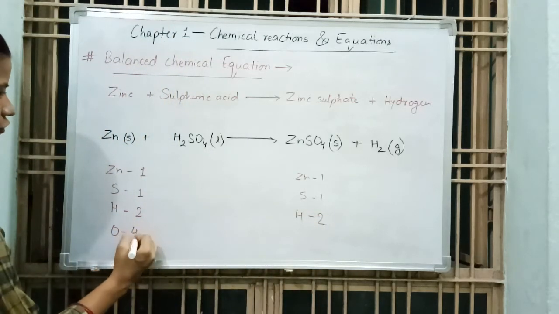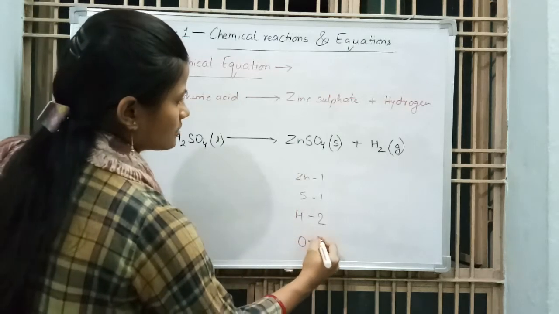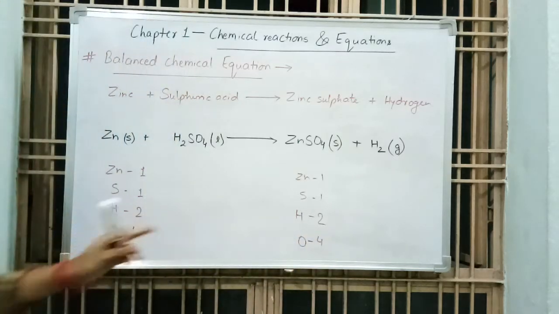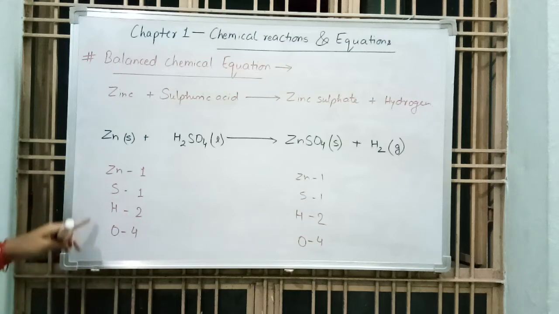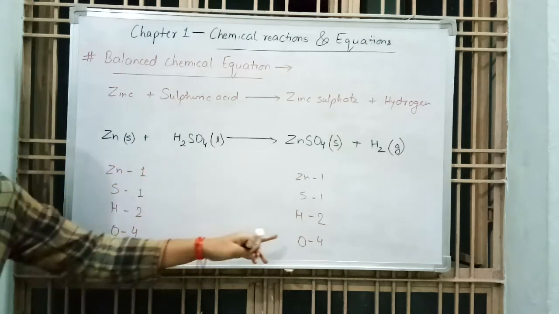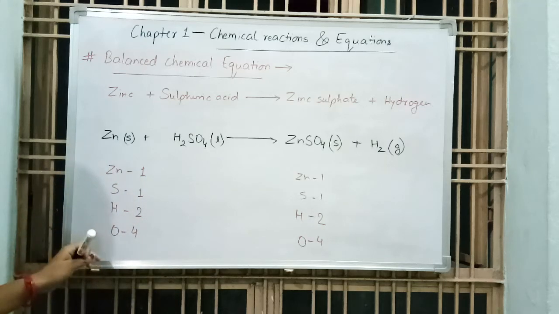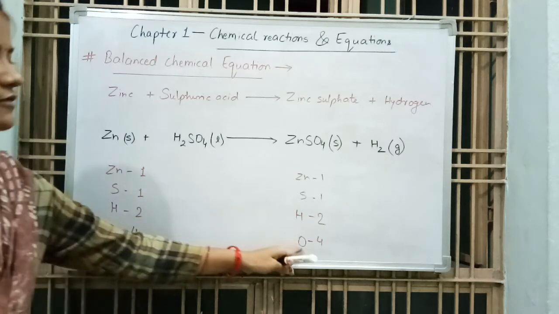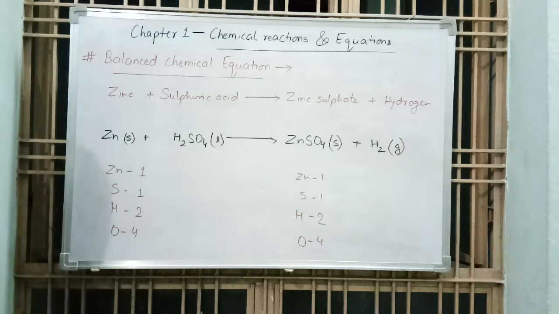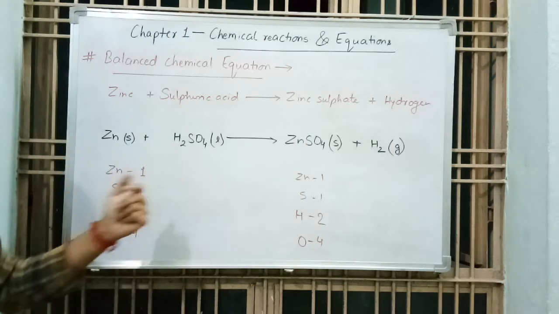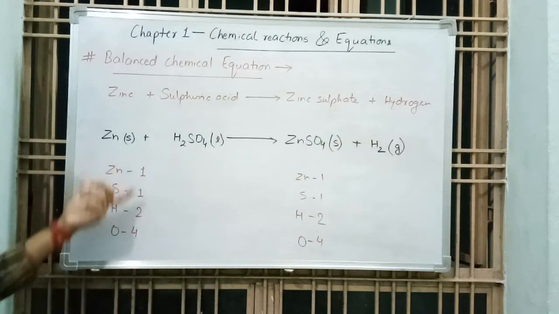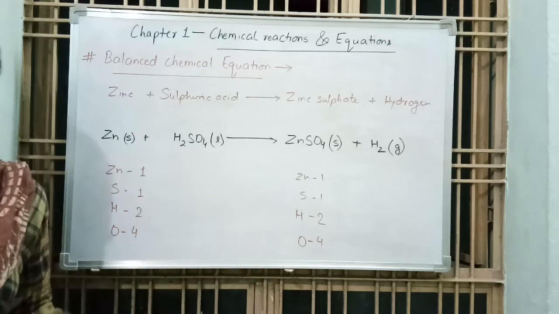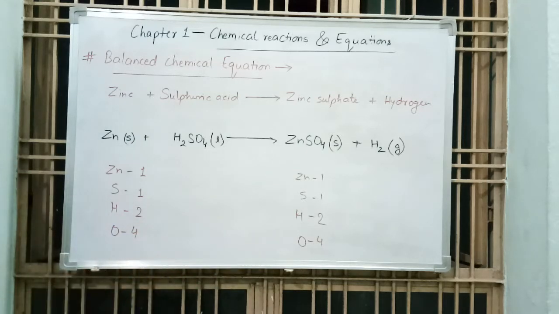Oxygen atoms are 4 and here 4. Now on both sides, the mass of each element on the reactant side is equal to the mass on the product side. So it means that the reaction is balanced. In both cases the number of atoms are the same, so the reaction is completely balanced.